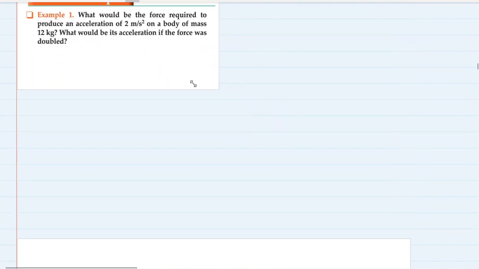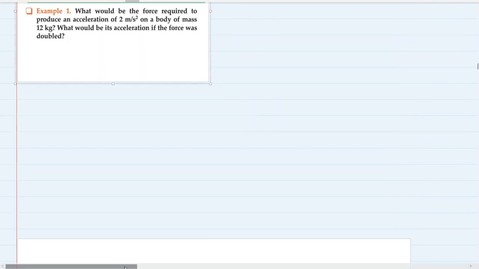So today, before we start with the numericals based on Newton's second law of motion, I would just want to give you a little revision of what this chapter has been all about till now. So we were focusing on a concept called force.